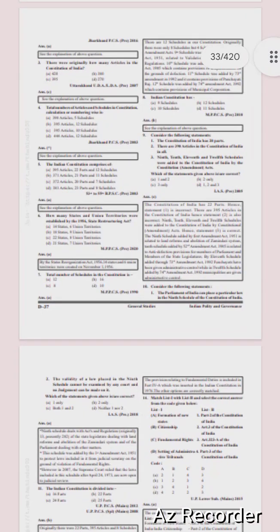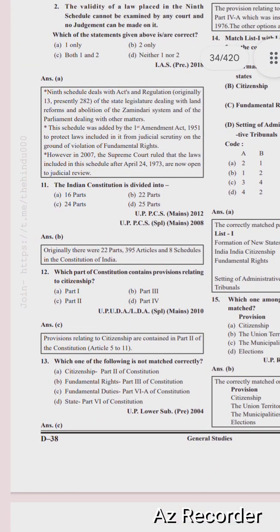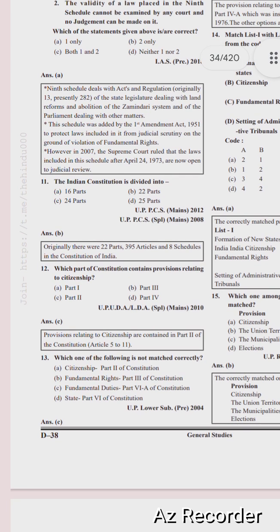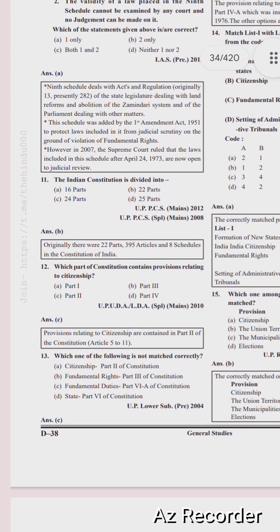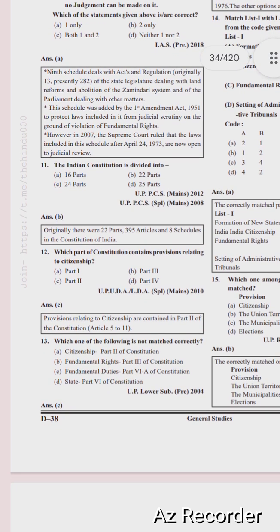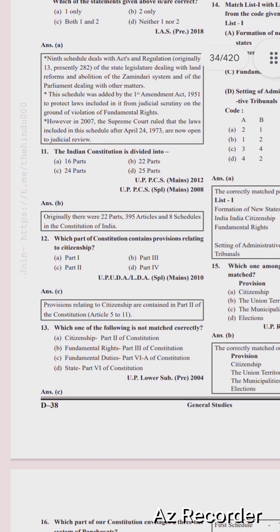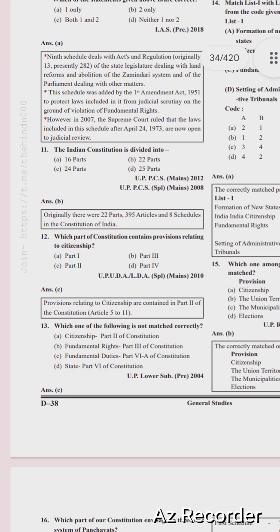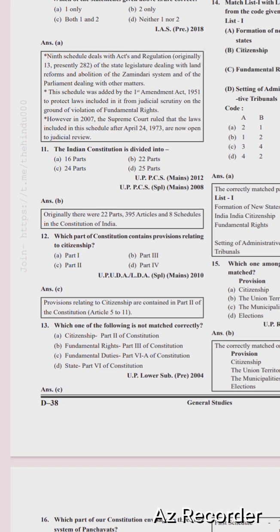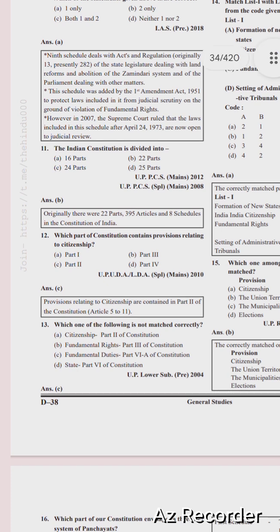So next question is, the 9th schedule deals with acts and regulations of the state legislature dealing with the reform and abolition of zamindari systems, and of the parliament dealing with other matters. This schedule was added by the First Amendment Act 1951 to protect laws from judicial scrutiny on the ground of violations of fundamental rights. However, in 2007, the Supreme Court ruled that the laws included in these schedules after April 24, 1973 are now